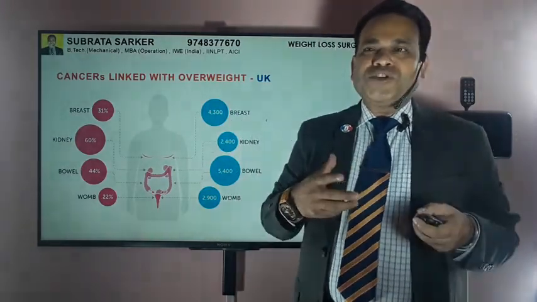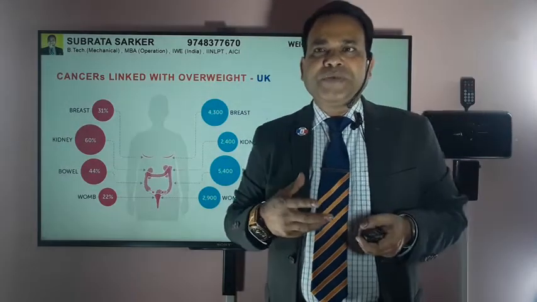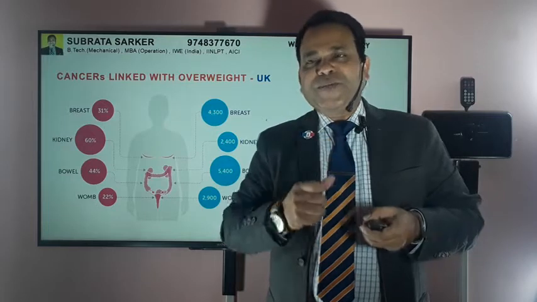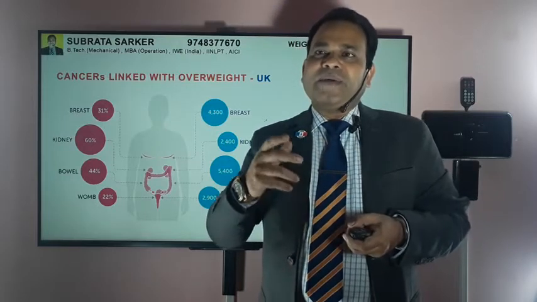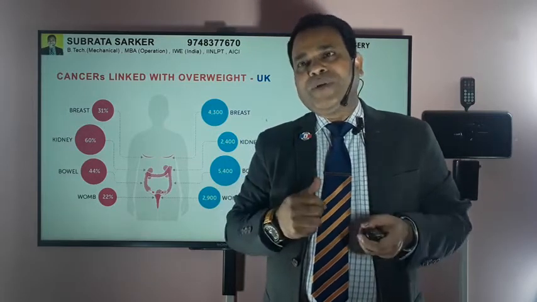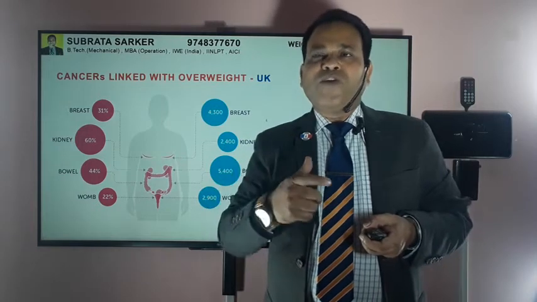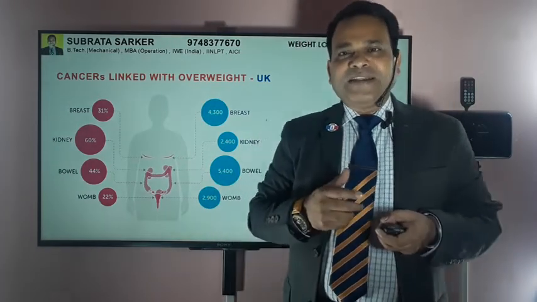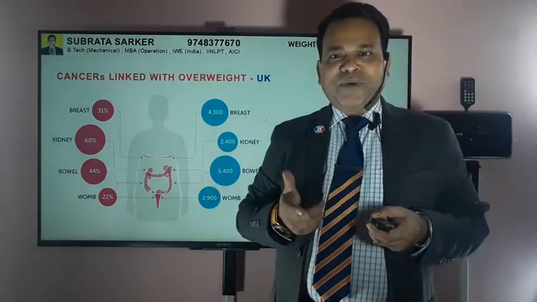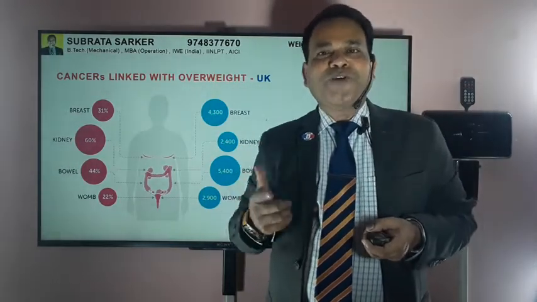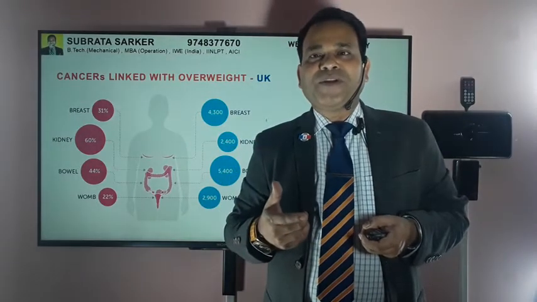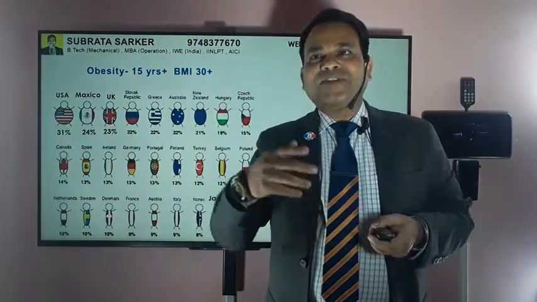Now country-wise, the obesity percentage. In the US, as of date, 31% of people are obese. In Mexico, 24% of people are obese. The UK is the third most obese country, with 22% of people obese. But it doesn't mean that people in all developed countries are obese. There are many developed countries where people are not obese, for example Korea and Japan, they have only 3 to 4% obese people. So a lot of factors are related to that.